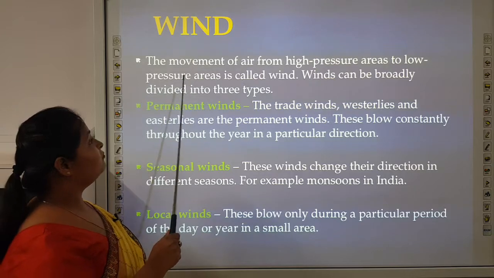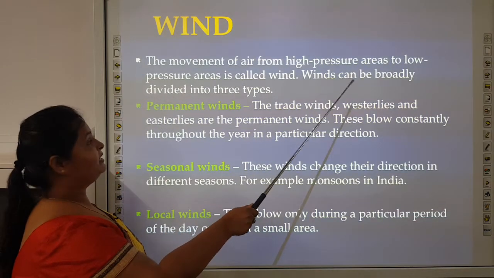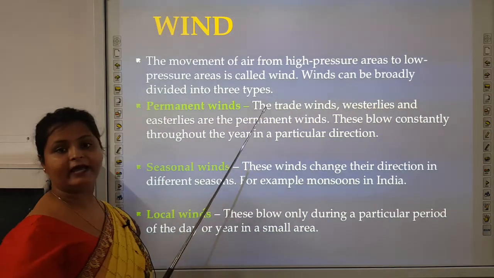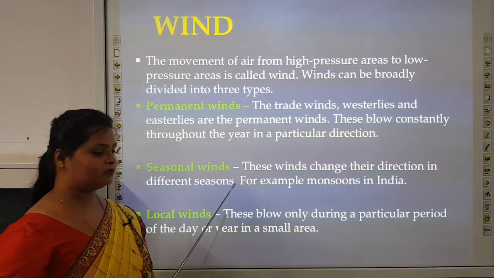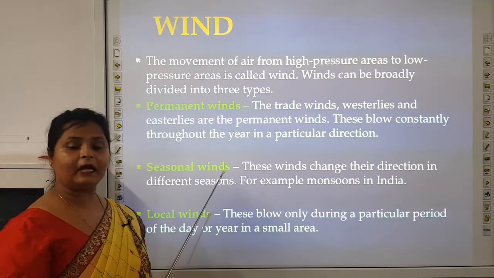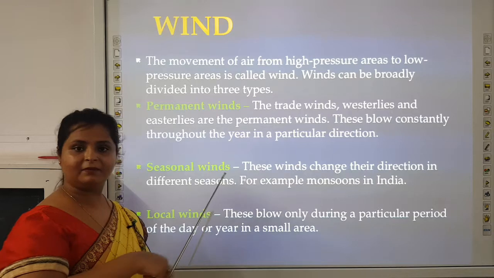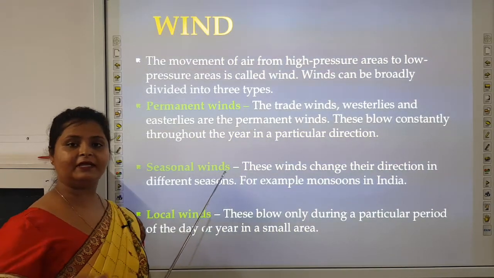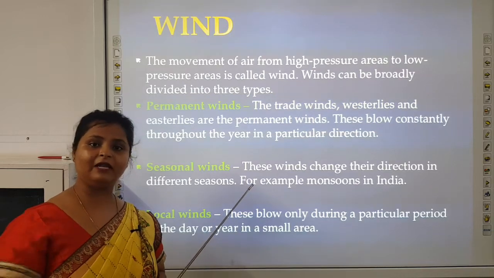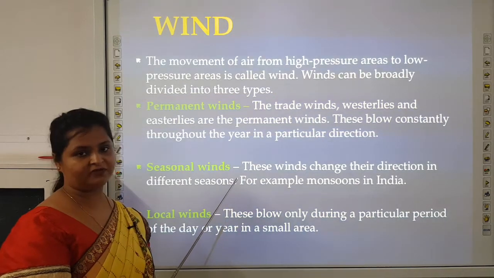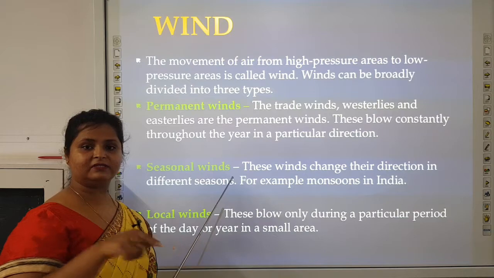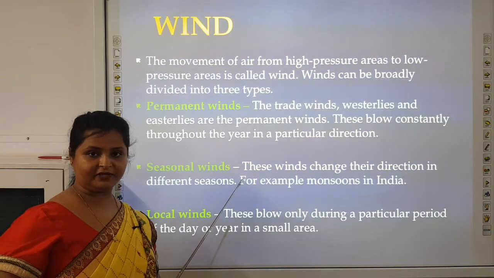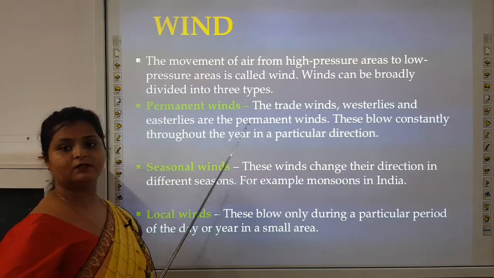Wind. The movement of air from high pressure area to low pressure area is called wind. When the air gets heated up and rises up, this area will become a low pressure area, and the air particles from the high pressure area will come to this low pressure area. This moving of air particles from high pressure area to low pressure area is known as wind.